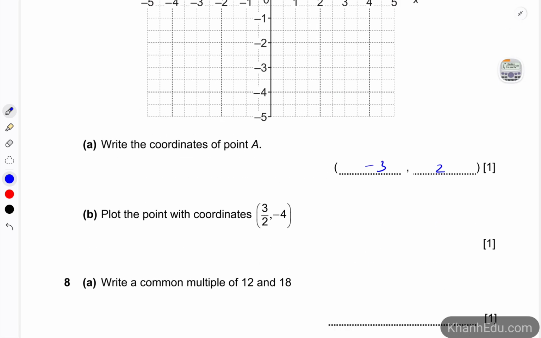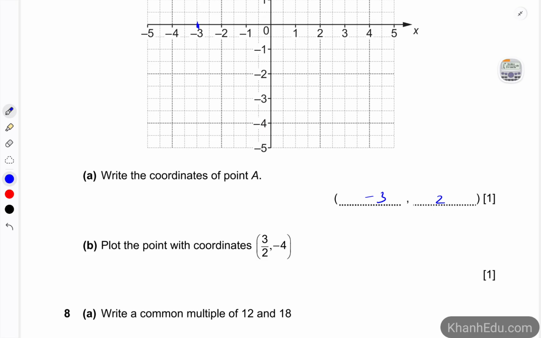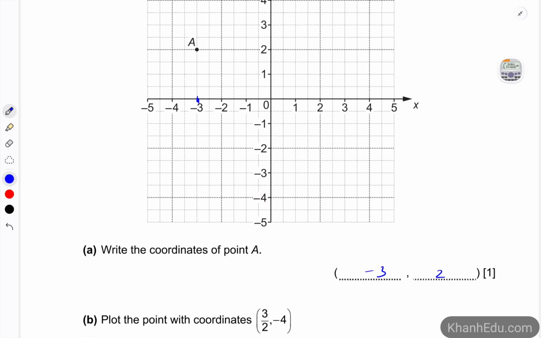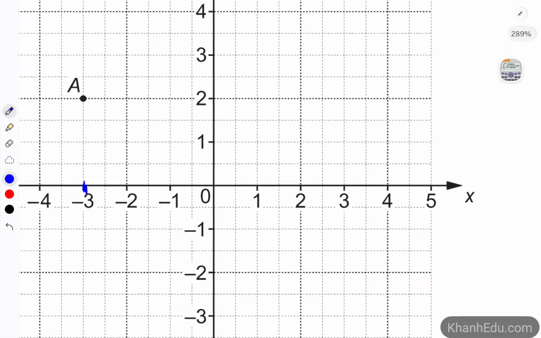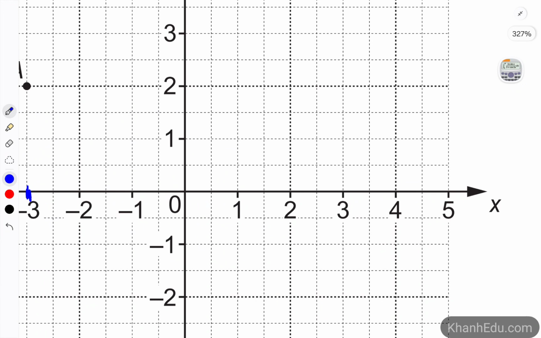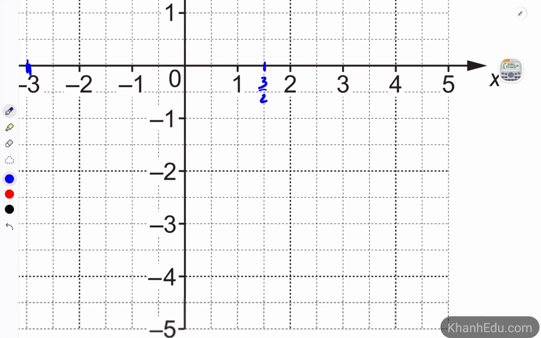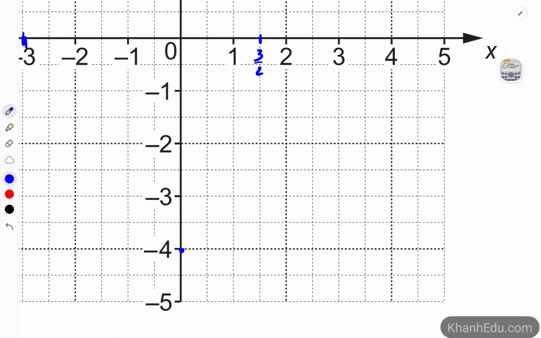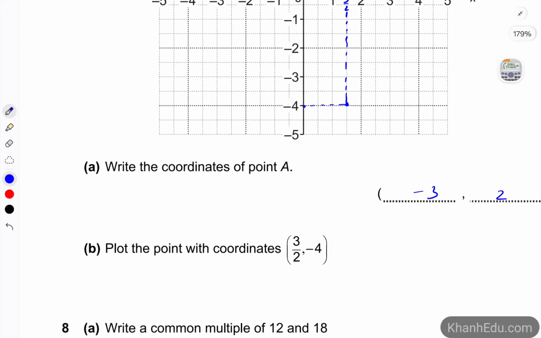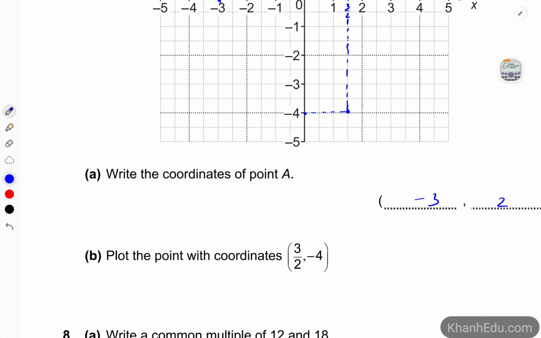Plot the point with coordinates 3/2 and -4. 3/2 is 1.5, this one, and -4 is this. So the point we are looking for is this one, 3/2, -4.